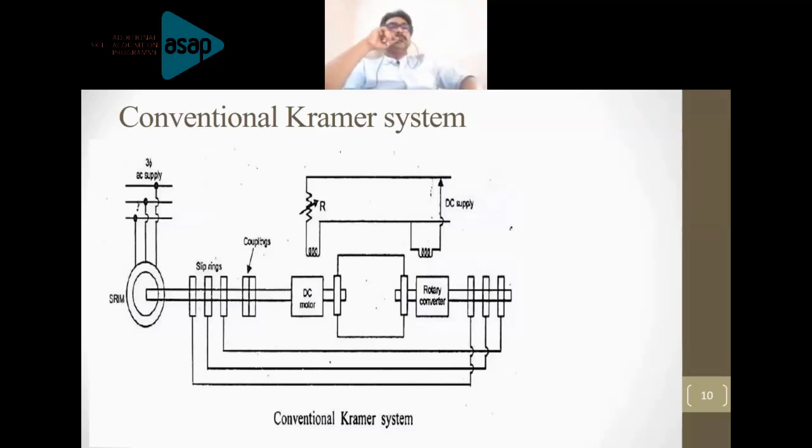So this is giving the classification of the slip power recovery methods. They are the Kramer system and the Scherbius system. Again, they are further divided into the conventional method and the static method. In this session, we will see the conventional Kramer system, the static Kramer system, and the static Scherbius system.